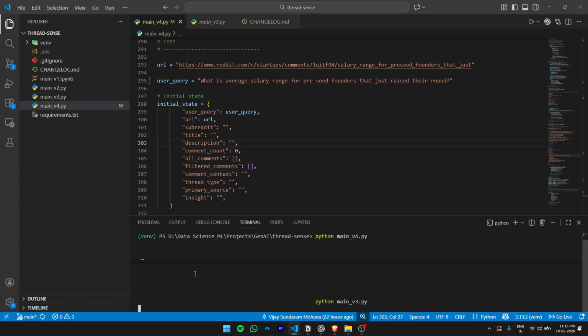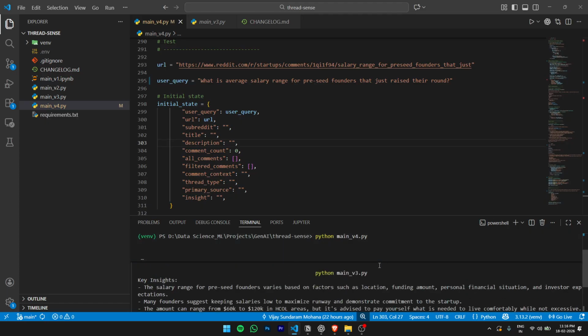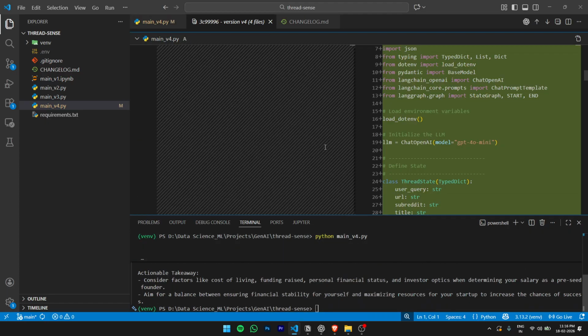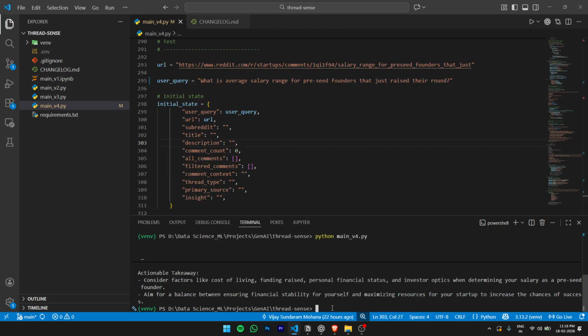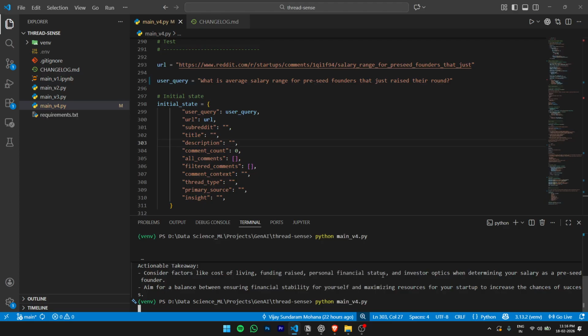Why am I seeing it like this? I hope it's running. Yeah, we've got the answer, and now I'll also run the version v4.